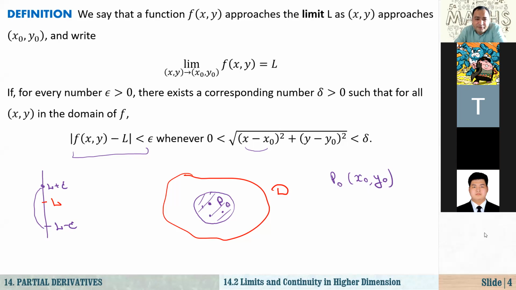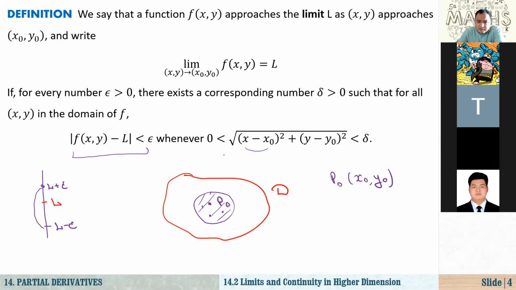Guys, anyway, let's continue. So actually the main idea is this, okay? We have already studied in calculus 1. Here we are just adding more parameters or more variables. So if you're considering a function of 2 variables, its domain is a region, or what is it? It's a plane, right? Because it is a two-dimensional region. So if you're talking about a point, we can have a lot of different directions to approach this point.